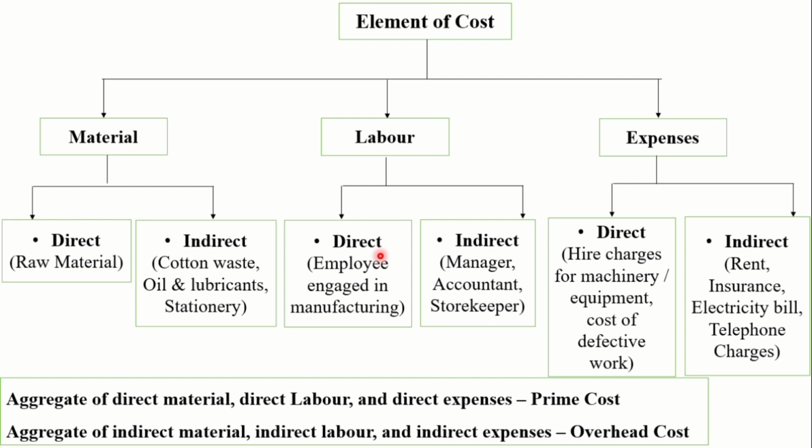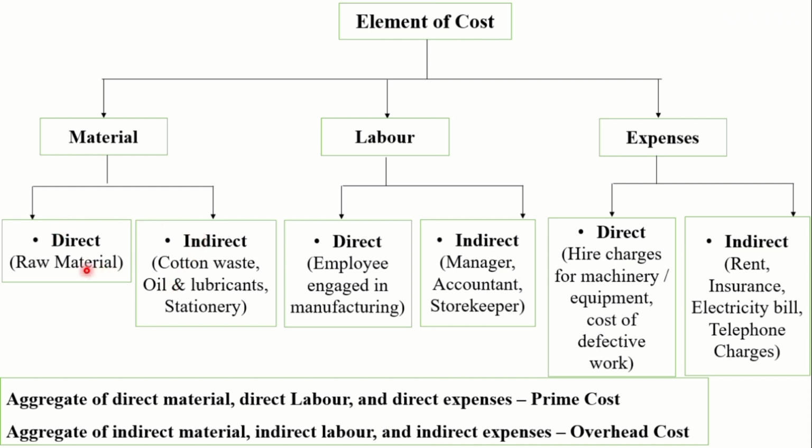Element of cost means what? The cost elements are broadly classified into three parts: material, labor and expenses. Material, what is material? This is the cost of commodities and material used by the organization. It can be direct material cost or indirect material cost.